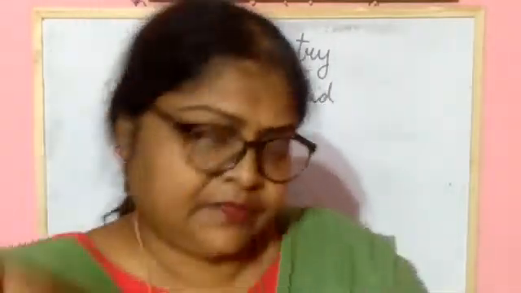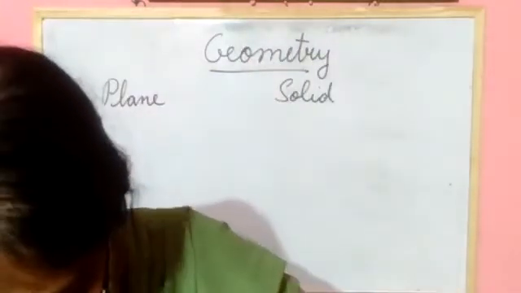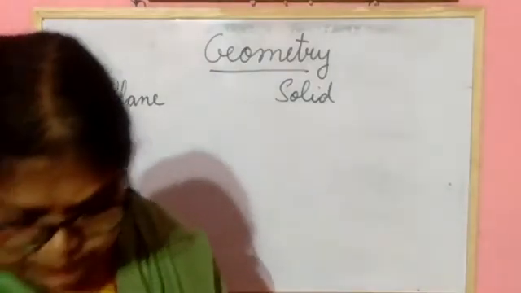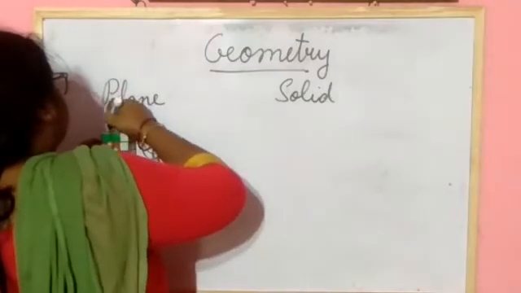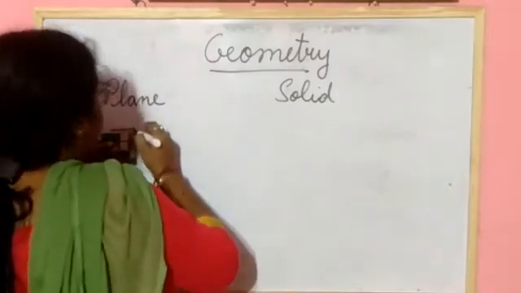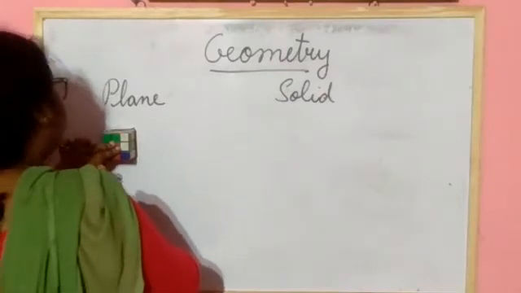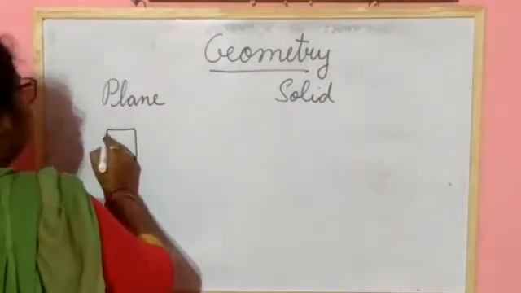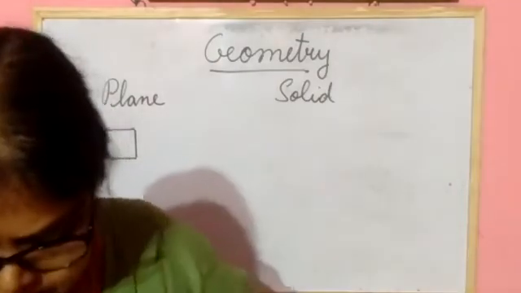So if you take this solid figure and draw it here, what will you get here? You will get one plane figure. This is a plane figure you got.